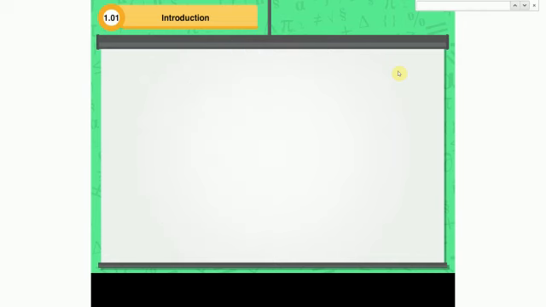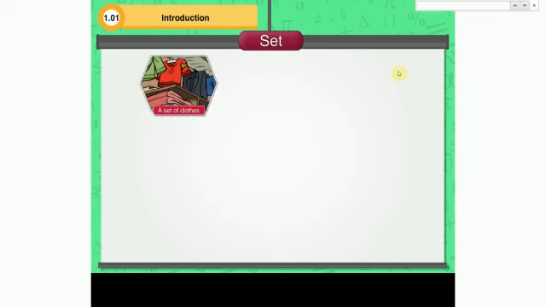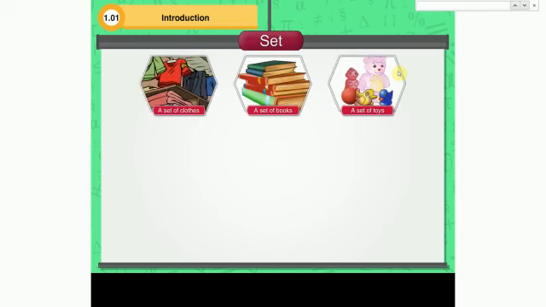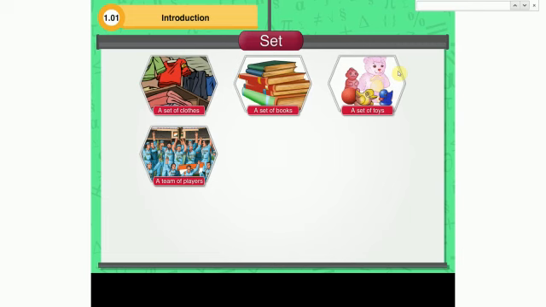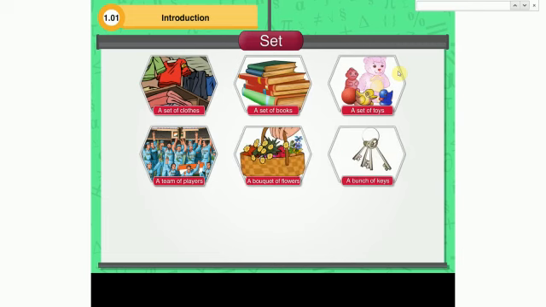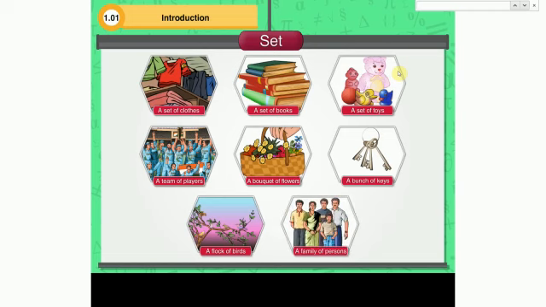Can you recollect the times you have used the word set? You may have used it for a set of clothes, or a set of books, or a set of toys. For sets or various collections, you may have also used words like a team of players, a bouquet of flowers, a bunch of keys, a flock of birds, a family of persons, etc.